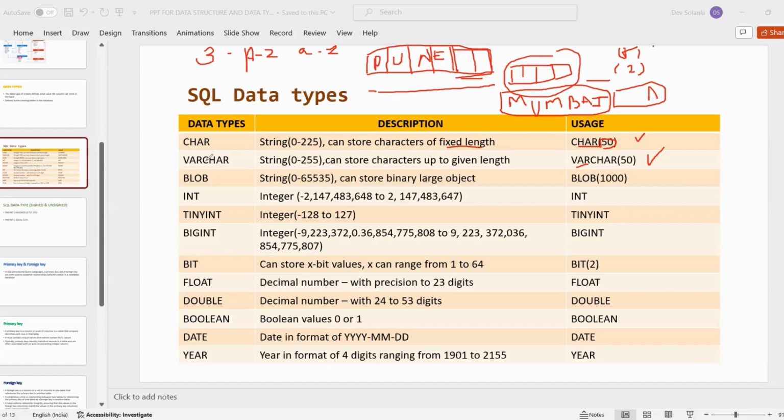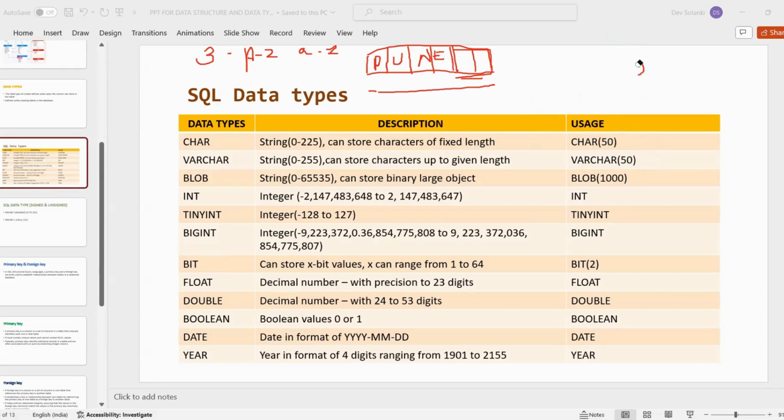So we always prefer variable character data type, varchar, in our day to day life. This is a more used data type than character data type. So this is a minor difference. Here we have a fixed reserve place. Here we don't have a fixed reserve place. We can place our value according to our requirement. So this is character and variable character.